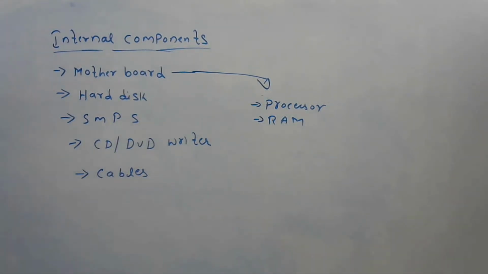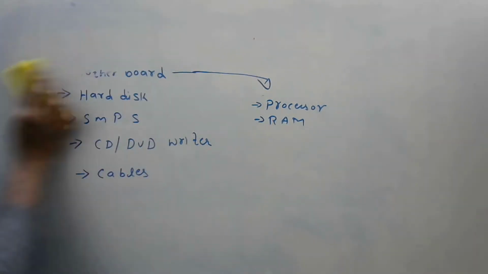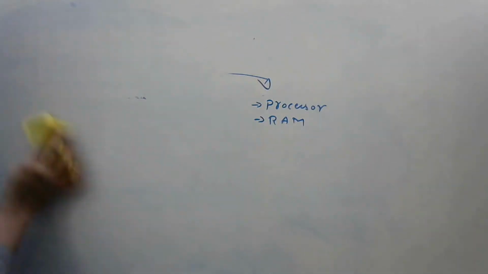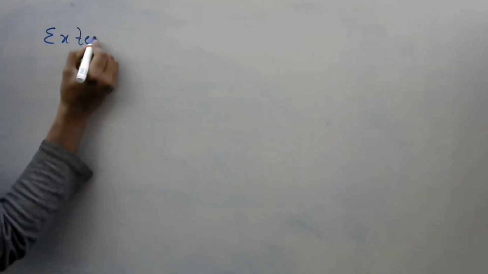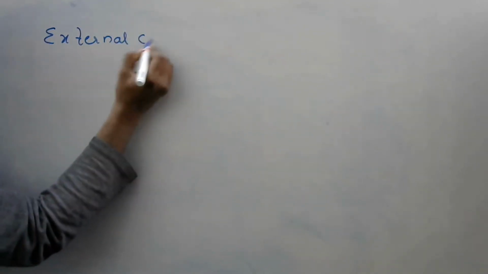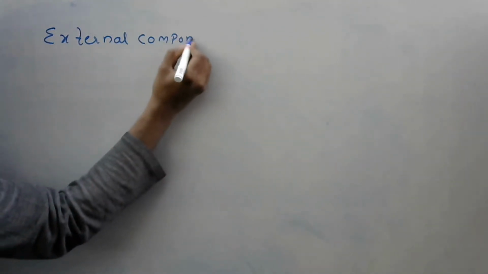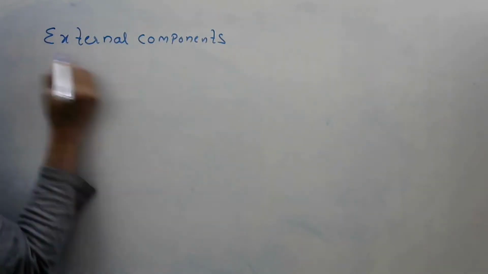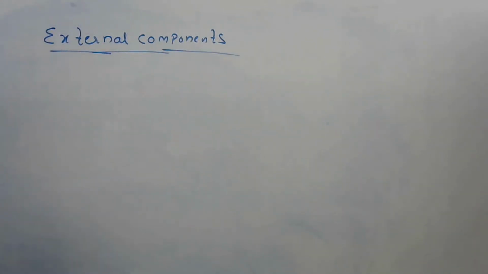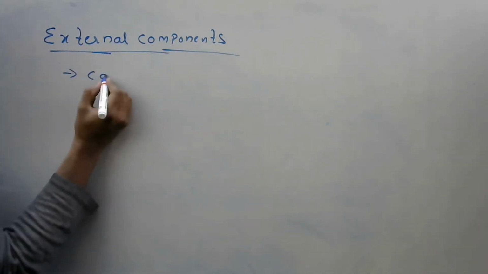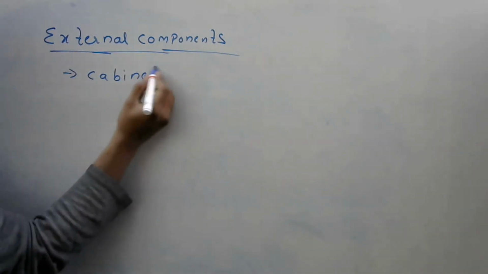Next we'll see external components. Internal components are inside, external components are outside. So external components. First, cabinet.